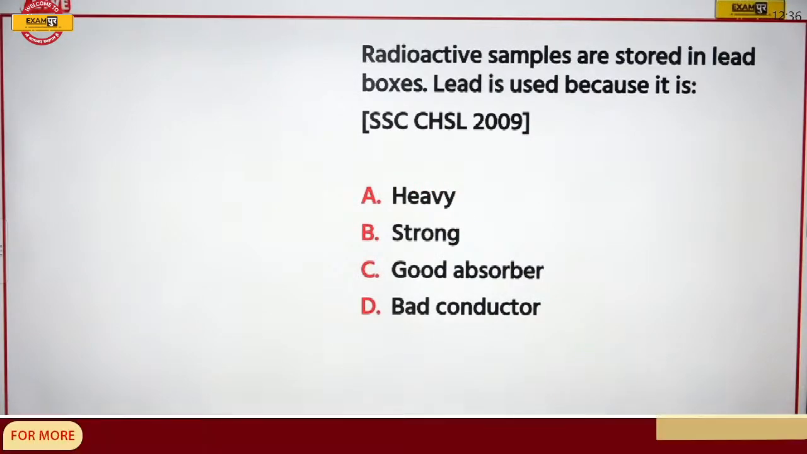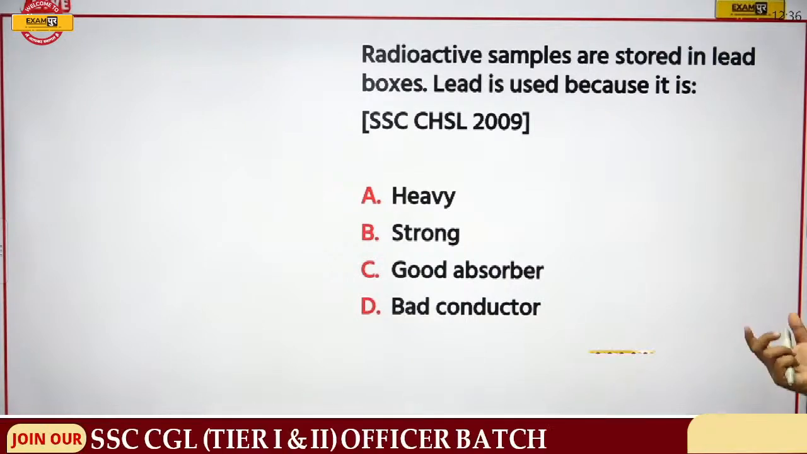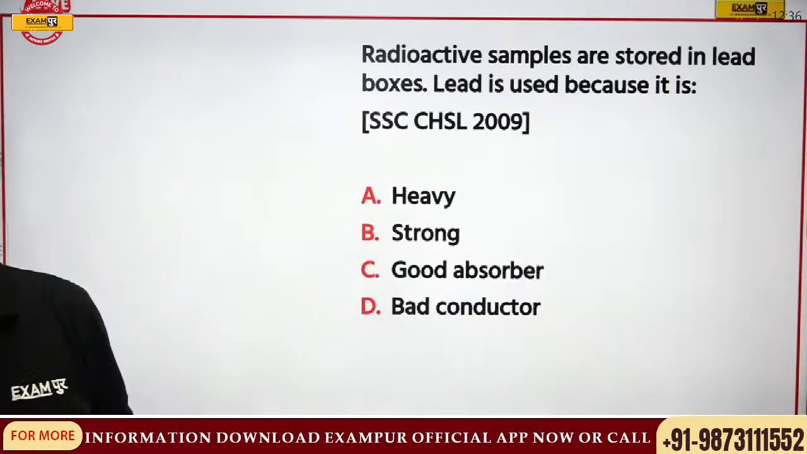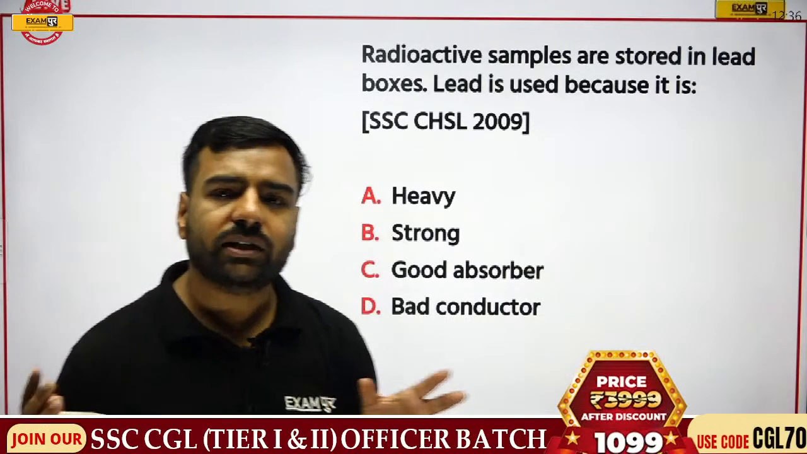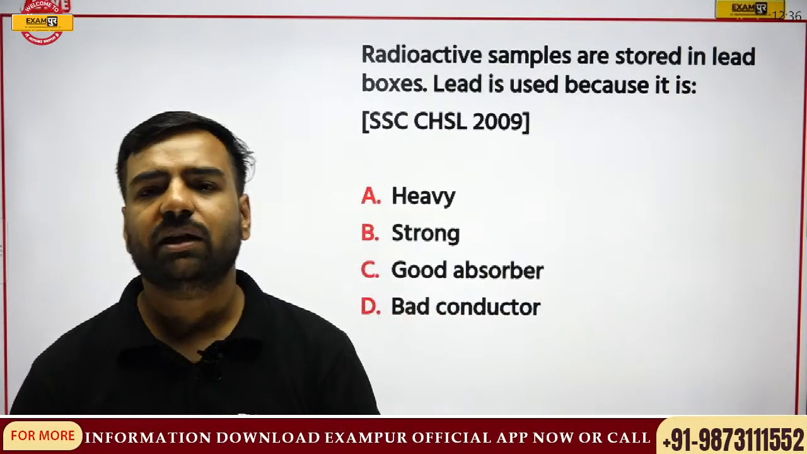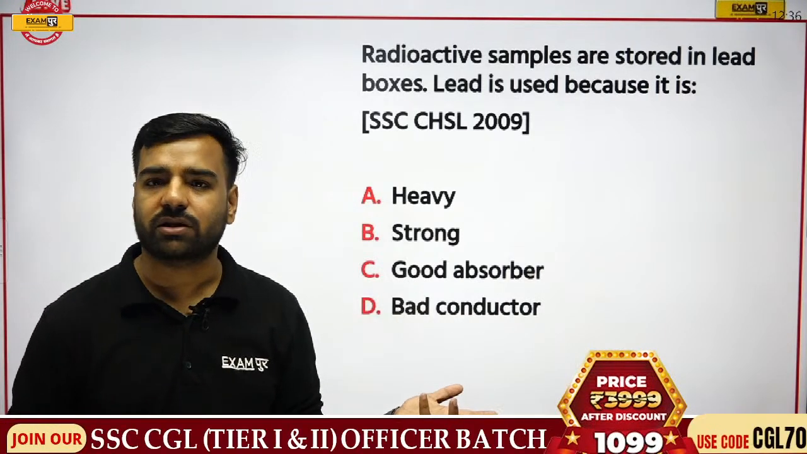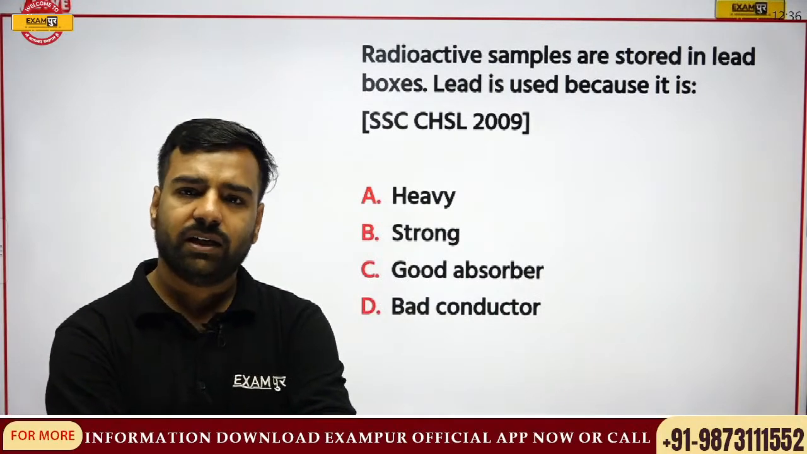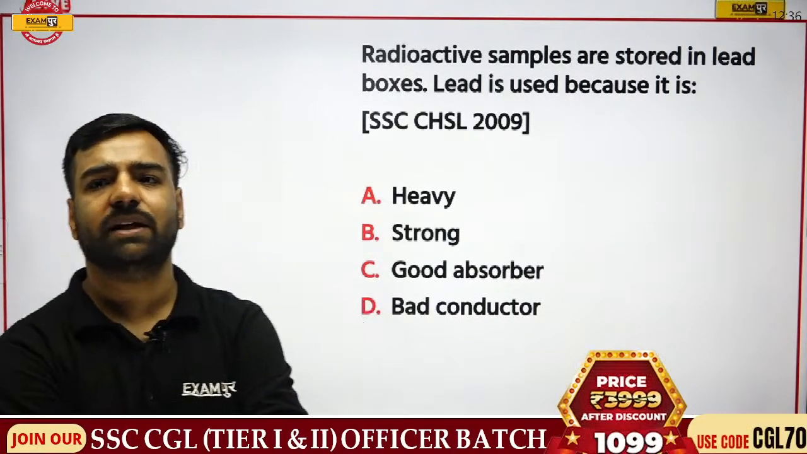Next, radioactive samples are stored in lead boxes. Lead boxes are actually used because of what? Because they are heavy, they are strong, they are good absorber, or they are bad conductor? If I talk about radioactive elements, we are talking about uranium, thorium, plutonium. Any radioactive sample is stored in lead boxes, so there must be some reason behind it. What is the reason?